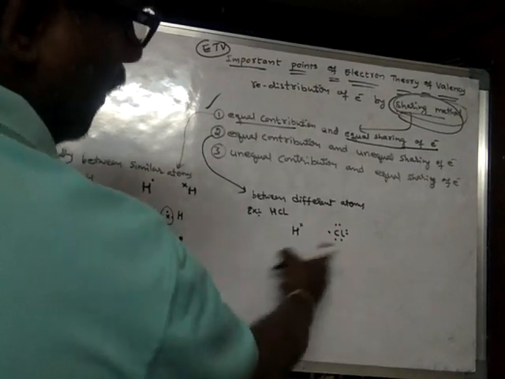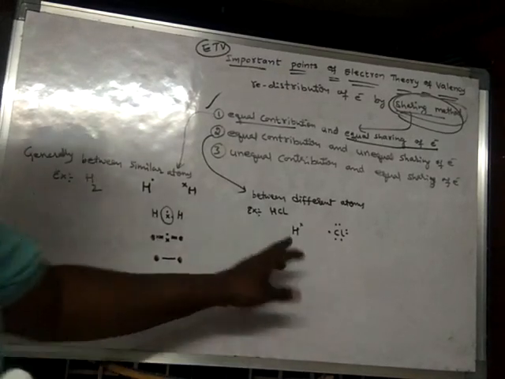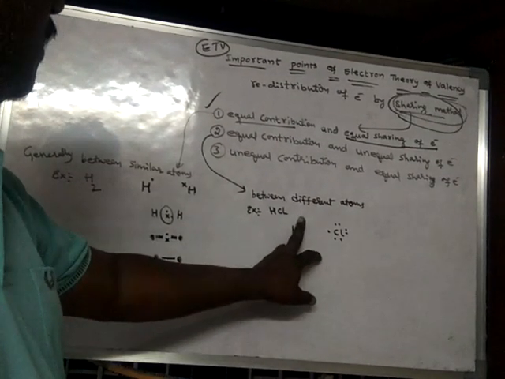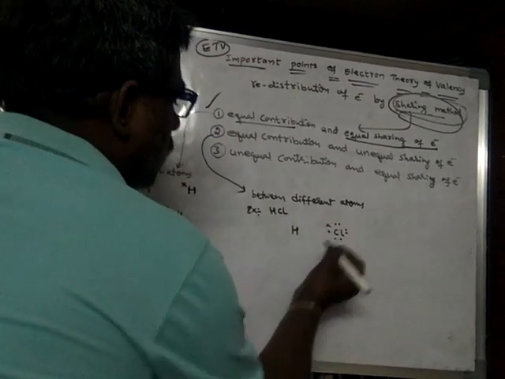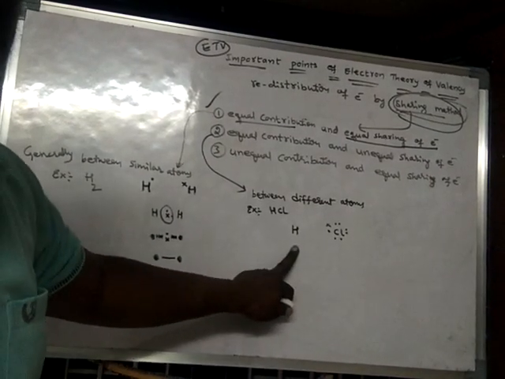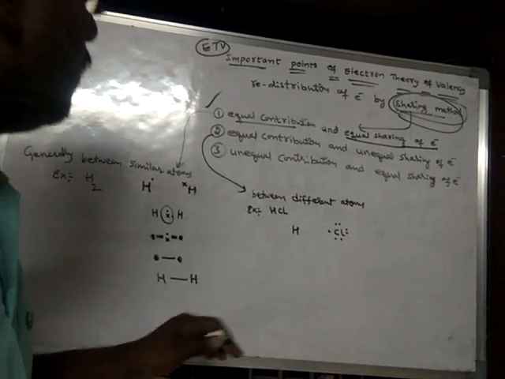So neither of the atoms is ready to lose electrons. Because if hydrogen loses its electron to chlorine, chlorine will become stable, but hydrogen does not become stable. Hence a transfer of electron is not possible.